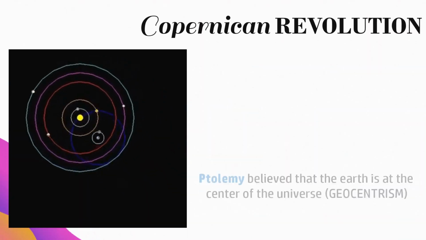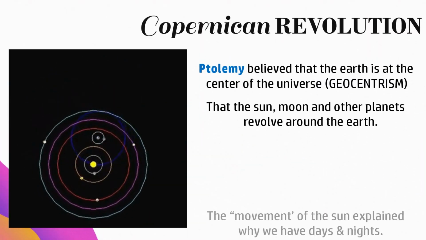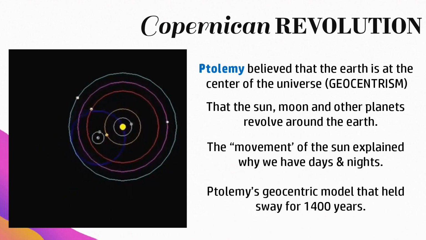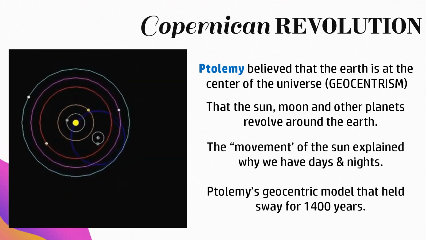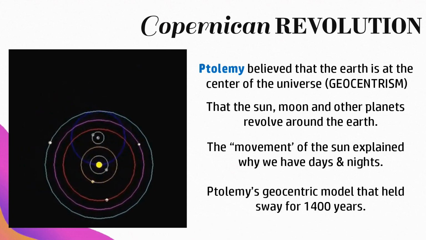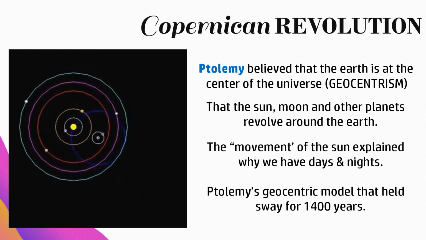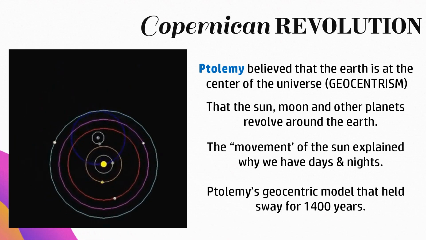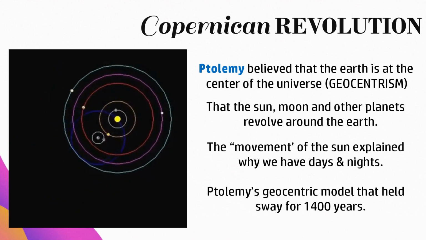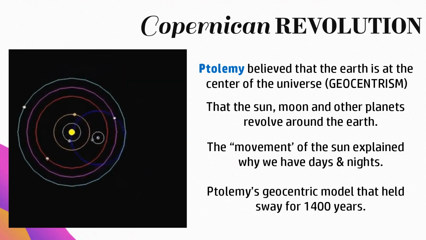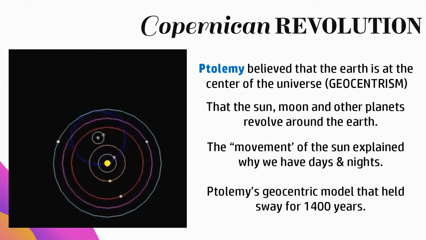The Copernican revolution refers to the 16th century mathematician and astronomer Nicolaus Copernicus. Copernicus tried to contradict the existing view that the Earth is the center of the universe, as Ptolemy illustrated. In the geocentric universe, the Sun, Moon, and other planets revolve around the Earth. His geocentric model was held for 1400 years.